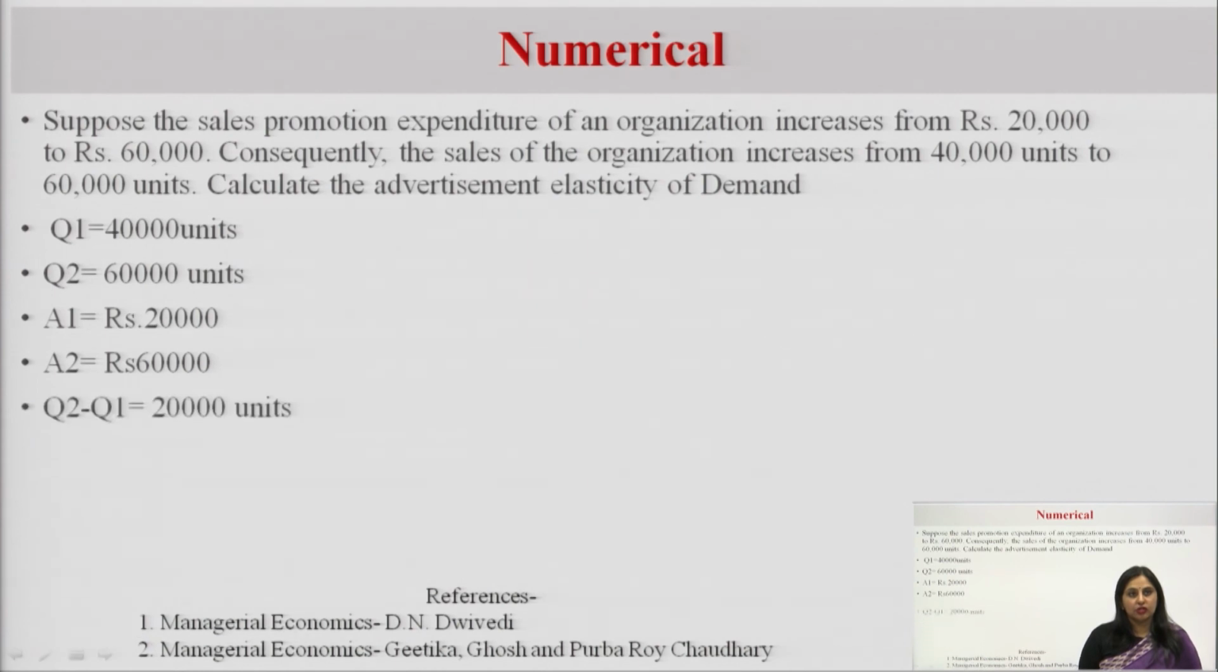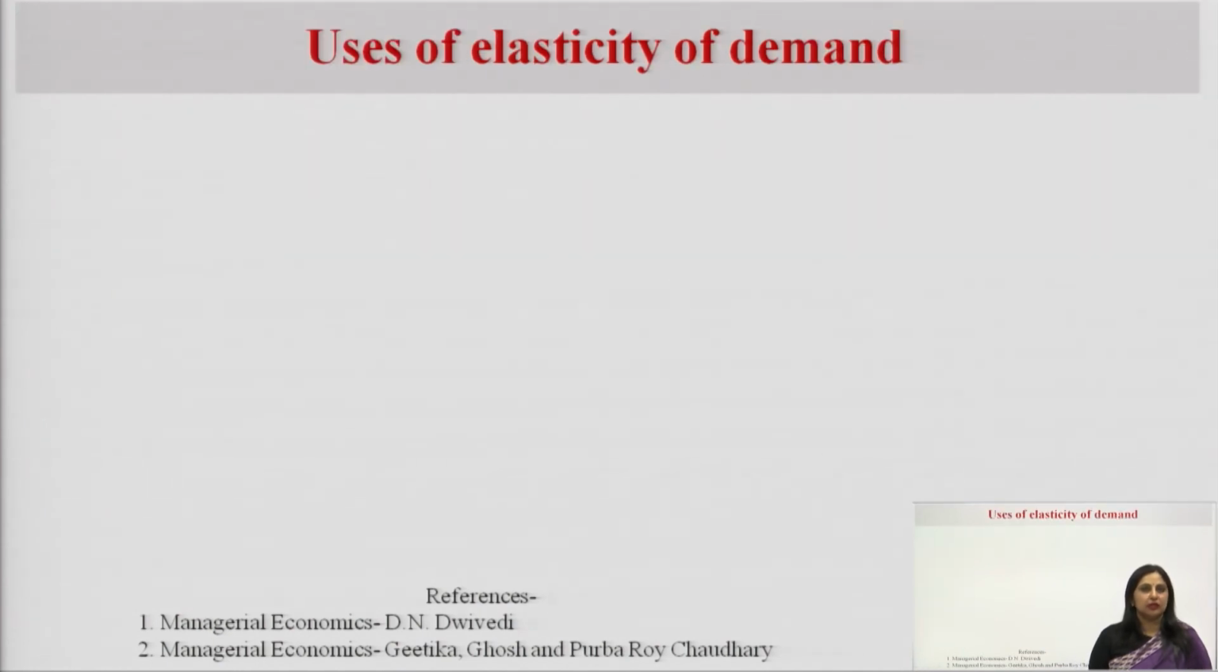So, what is the change? Change in demand is 20,000 units, the change in advertisement is 40,000 rupees. Then what is the value of EA? It is equal to 0.5. So, by applying the formula we have calculated it.